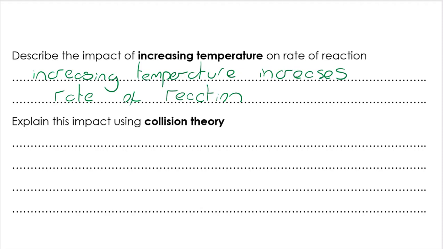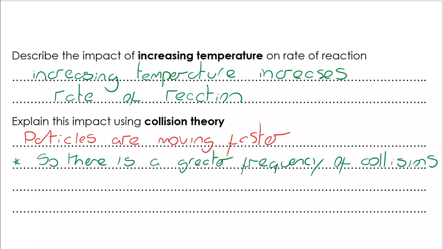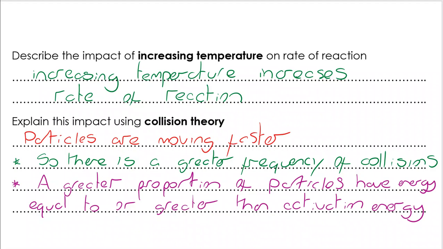An explanation using collision theory. Particles are moving faster, greater kinetic energy. So there's a greater frequency of collisions, and a greater proportion of particles have energy equal to or greater than the activation energy, which means a greater proportion of collisions will result in a reaction.